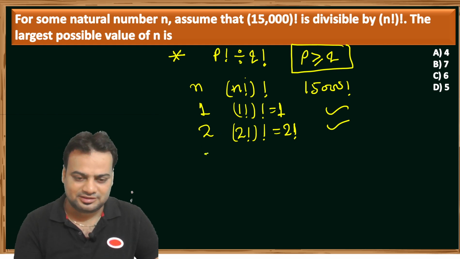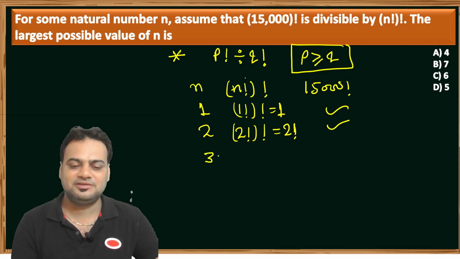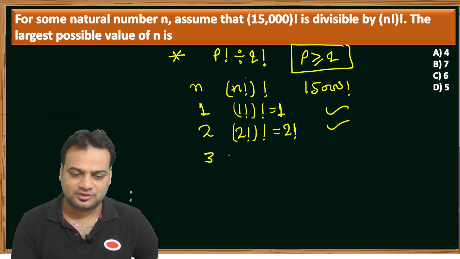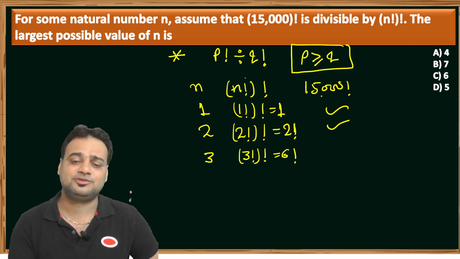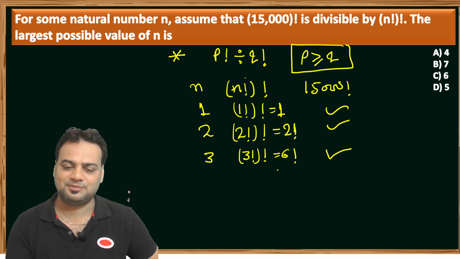Similarly 3, if you take 3, that means factorial 3 and it's again factorial, that means factorial 3 is a 6 and that means 6 factorial. So 6 जो है 15,000 से less है, that means it is also divisible.